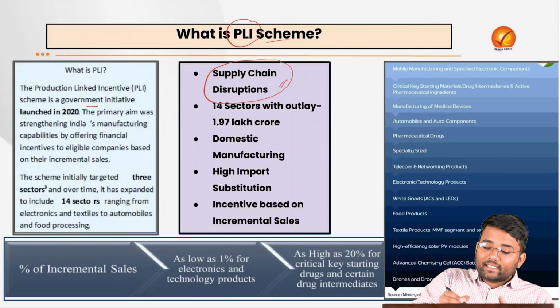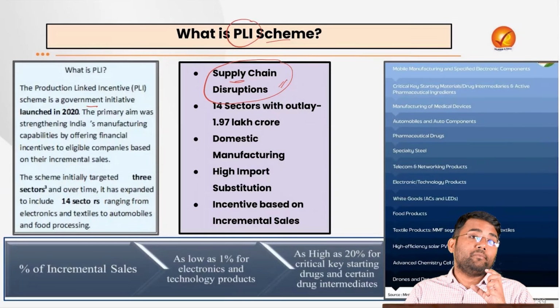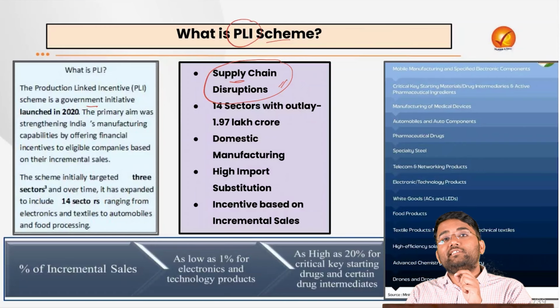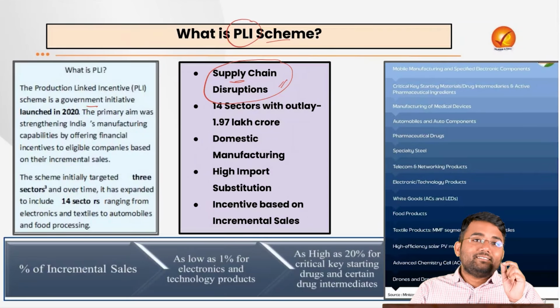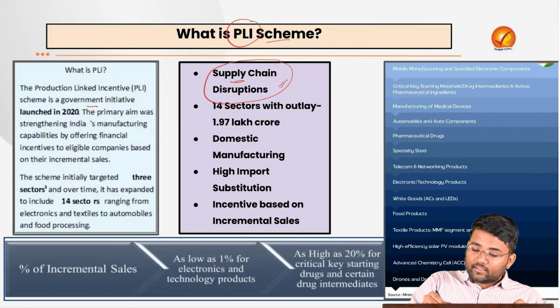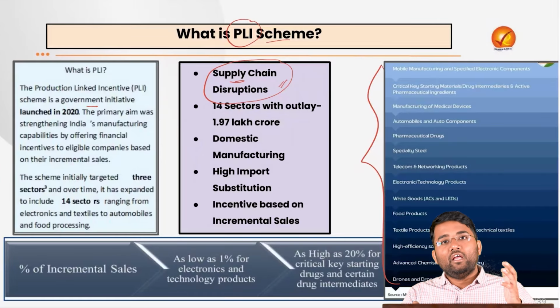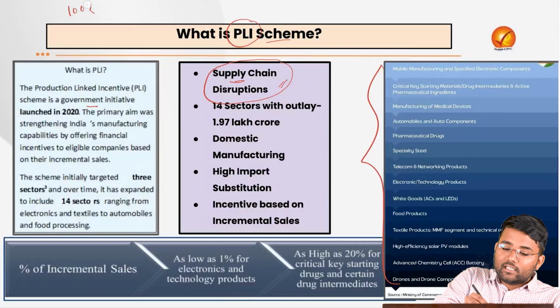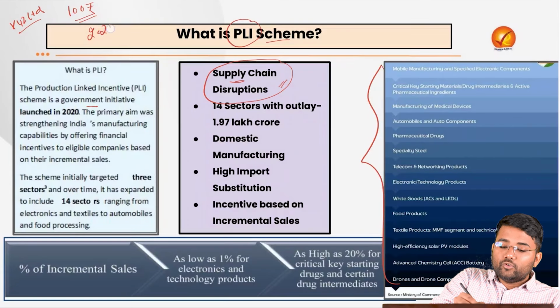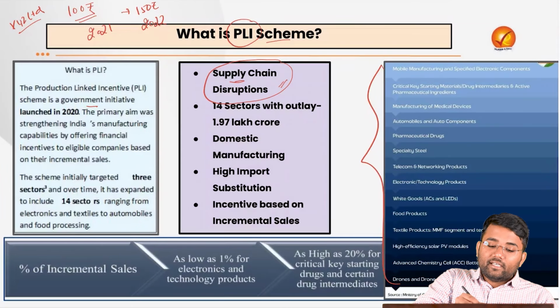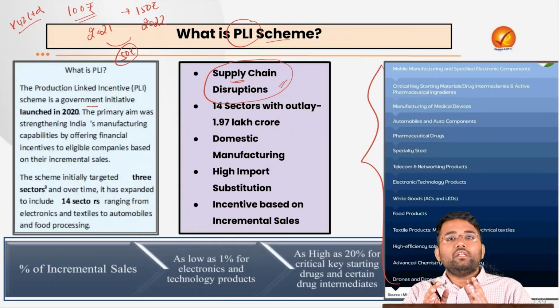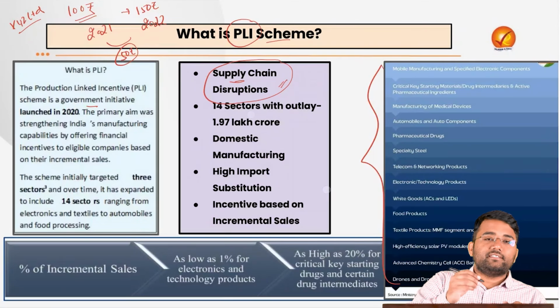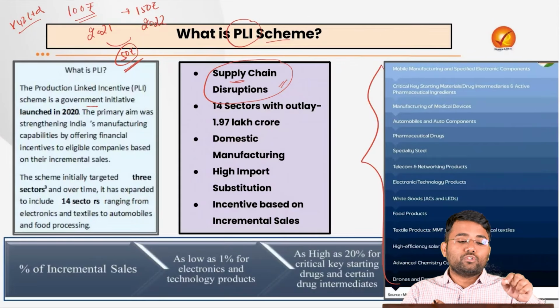So to address that supply chain disruption and also to boost domestic manufacturing, government launched this production linked incentive scheme, under which the incentives will be given to these 14 sectors based on their incremental sales. And how will that work? For example, let's suppose 100 rupees was the sales of any one company XYZ Limited in year 2021. In 2022, let's suppose they increase their sales to 150 rupees. So their incremental sales is 50 rupees. So government will give a certain percentage of this increased sales as the reward, as the support to this particular industry.